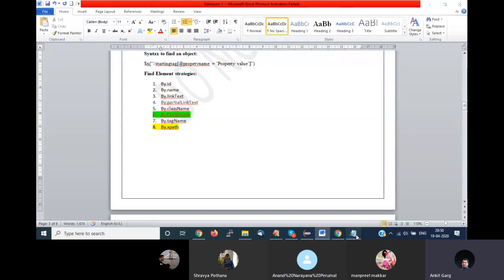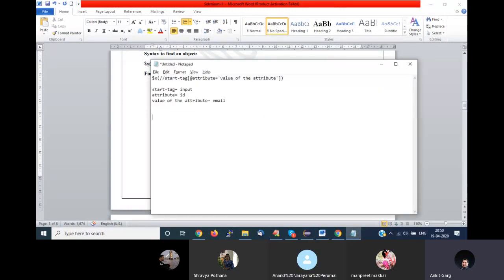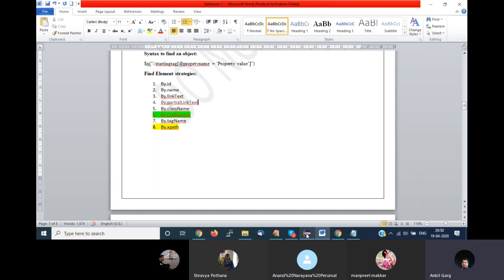Now the second part I want to help you understand is what we have done so far: we have found the element, right? Now I have to give this element to Selenium. How do I need to give this element to Selenium? Yes, for that there is a method in Selenium.